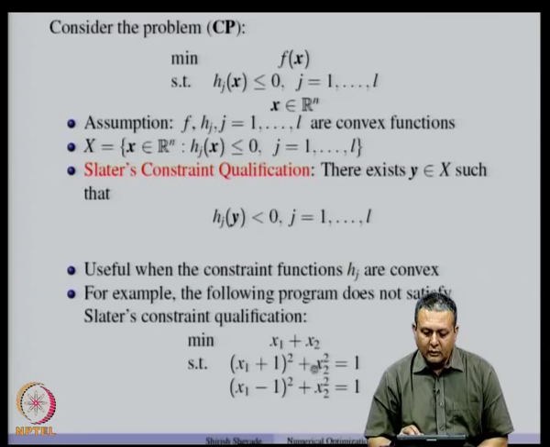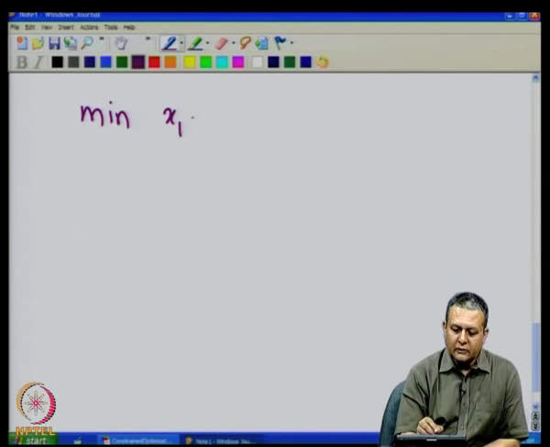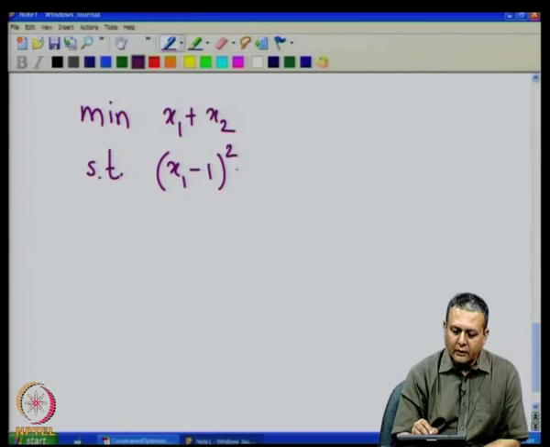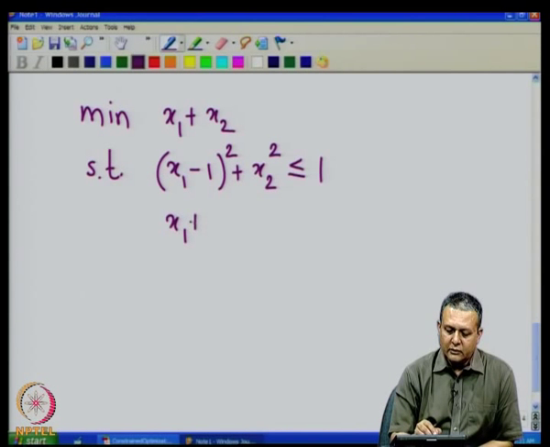Suppose we consider this problem: minimize x1 plus x2 subject to the constraint that (x1 minus 1) square plus x2 square is less than or equal to 1, and (x1 plus 1) square plus x2 square is less than or equal to 1.